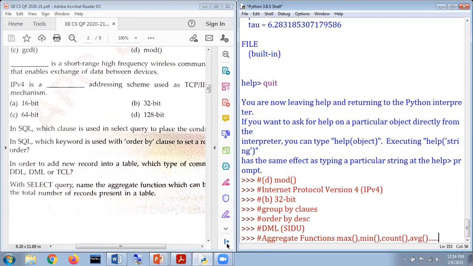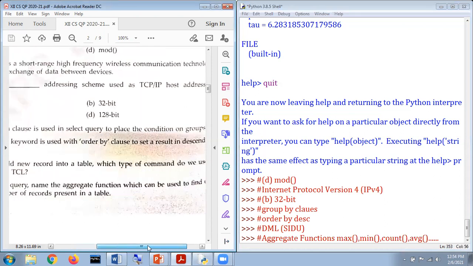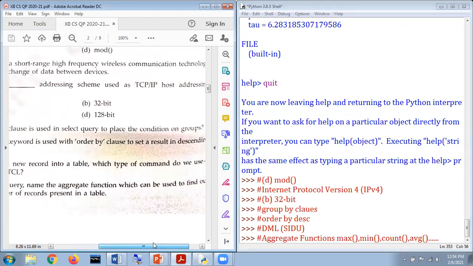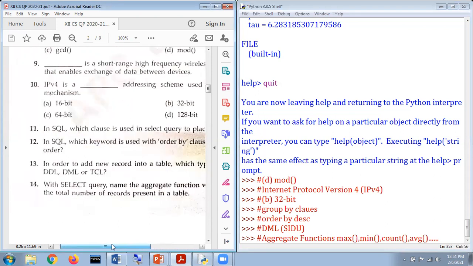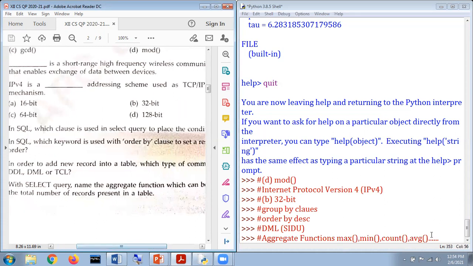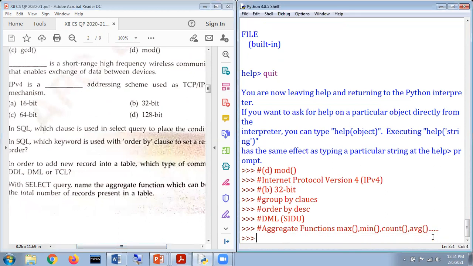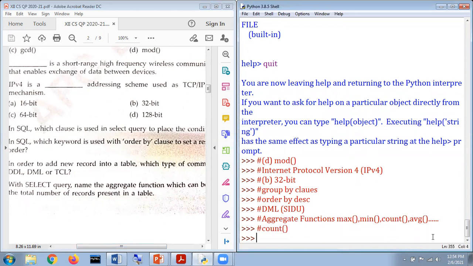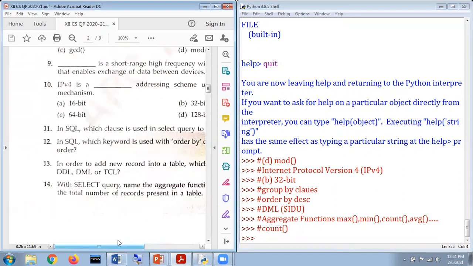But our question says: which aggregate function can be used to find out the total number of records present in a table? The correct answer is count, because with the help of count only we count the data within a table.